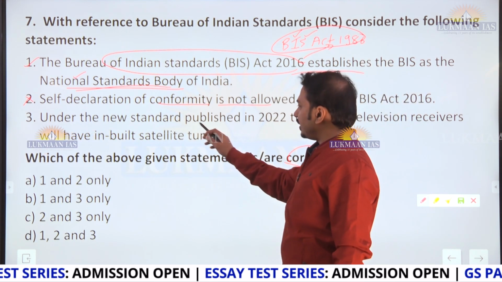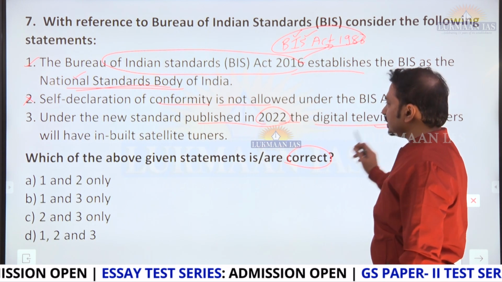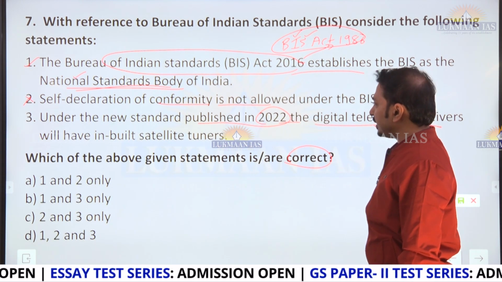Under the new standard published in 2022, digital television receivers will have inbuilt satellite tuners.